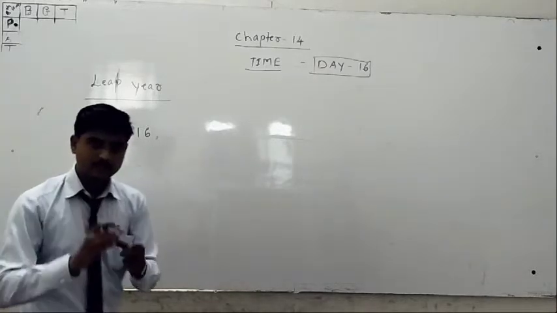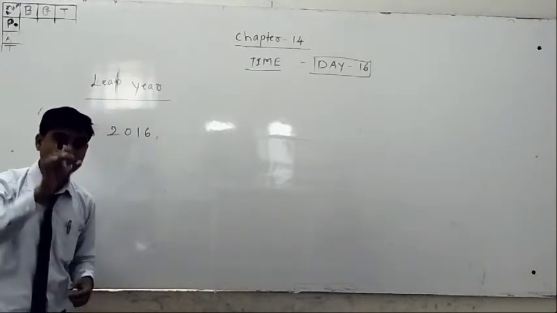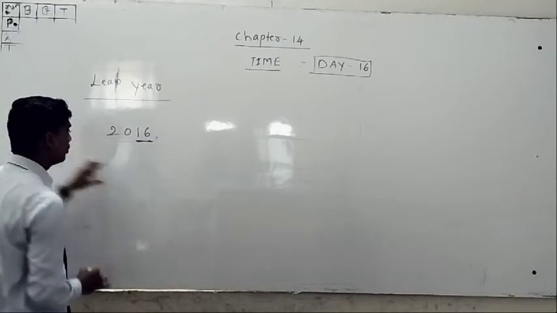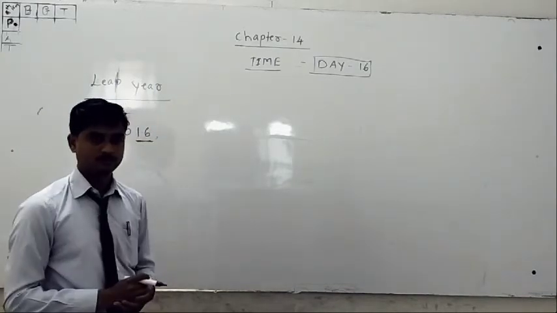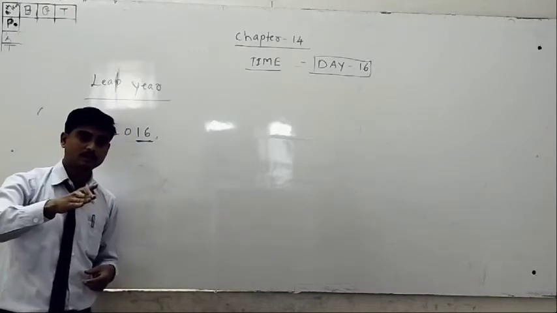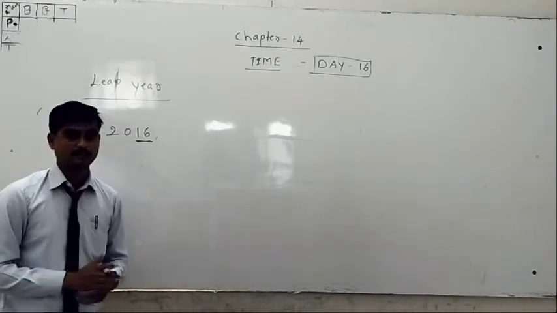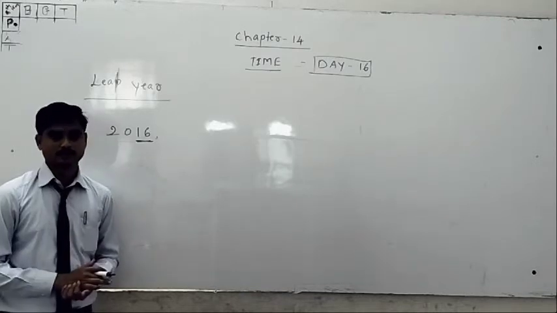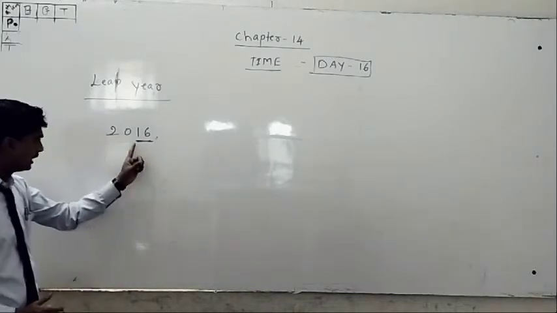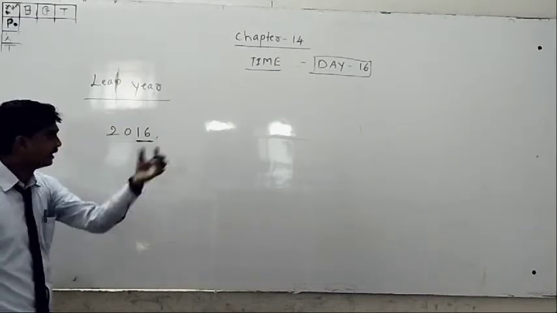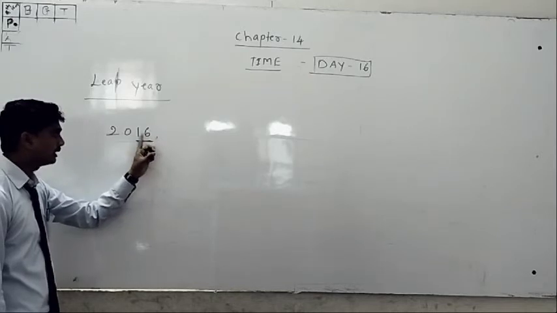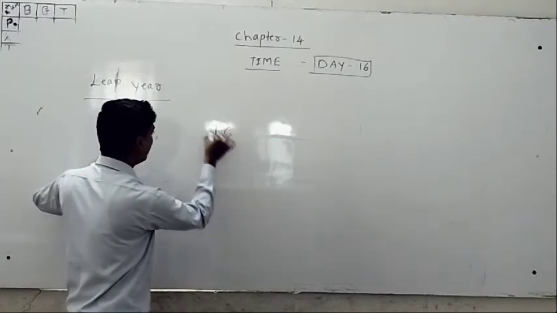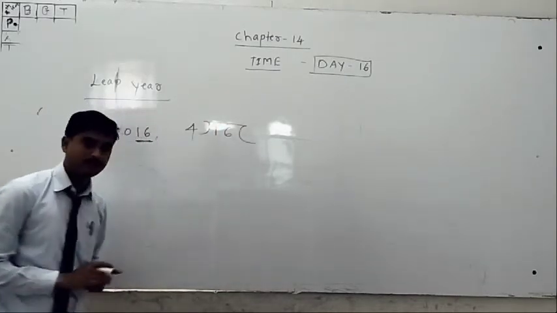When the year is given, you should divide the last two digits by 4, because a leap year comes once in 4 years. Remember that. When a year is given, you have to consider the last 2 digits, the ones and tens place, and divide by 4.